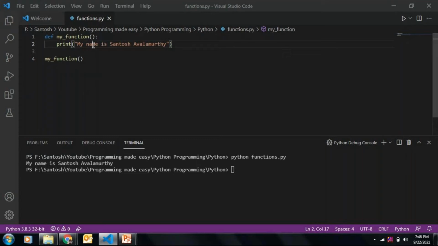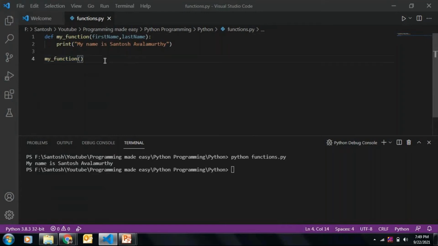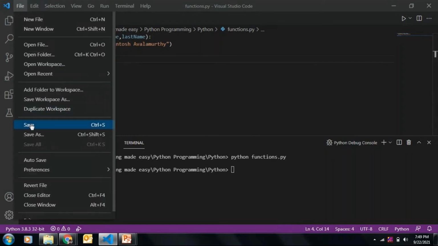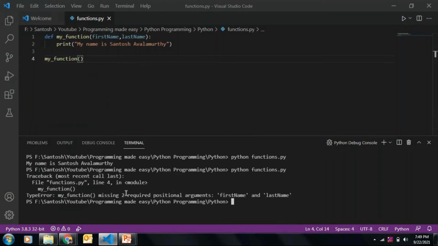Now let us enhance this to pass arguments to the function. I'll take two arguments, first name and last name. Now if I want to call this function, I have to pass these arguments. If we don't pass the arguments, it will give us an error saying missing two required arguments, first name and last name.